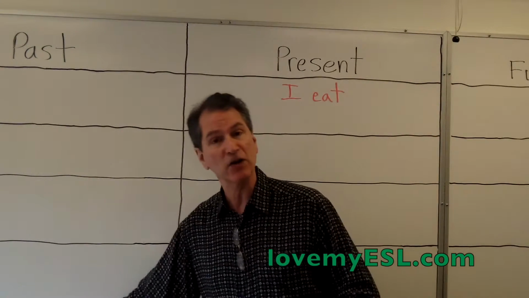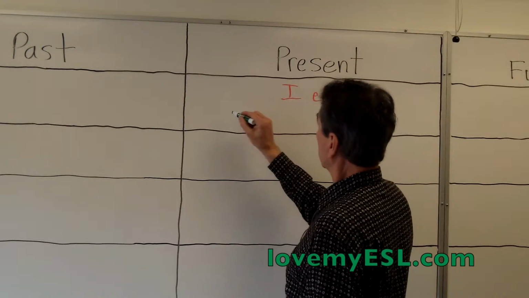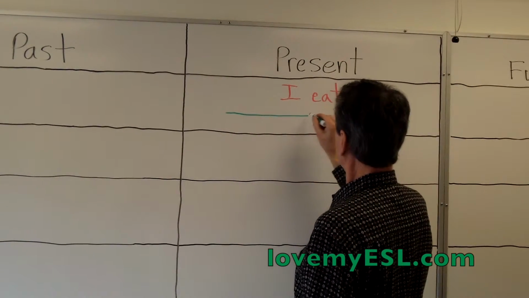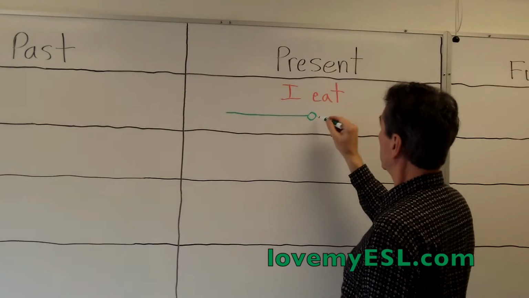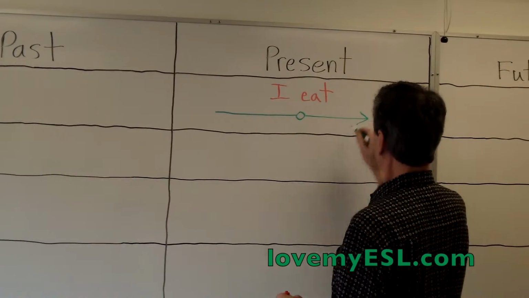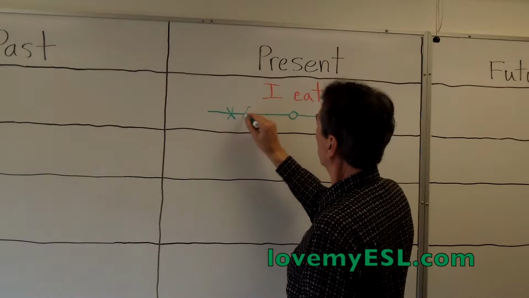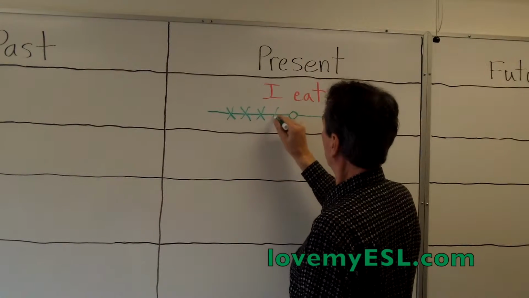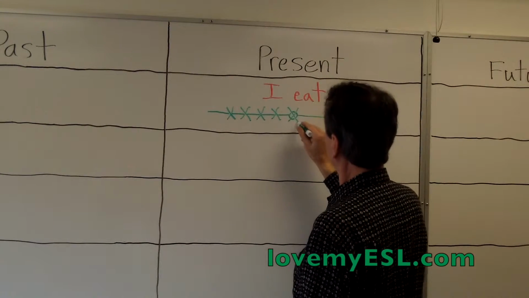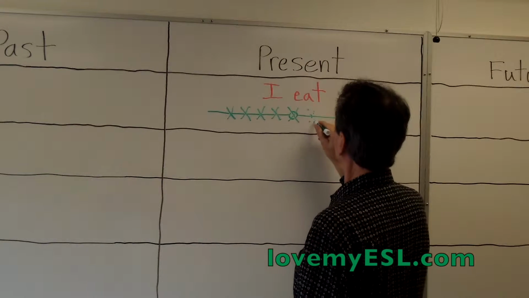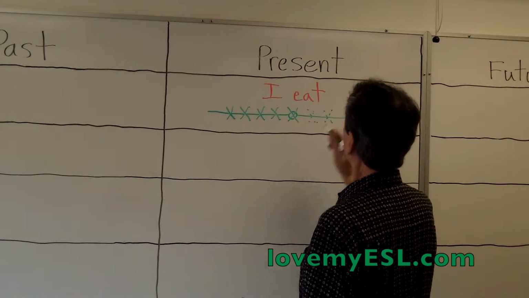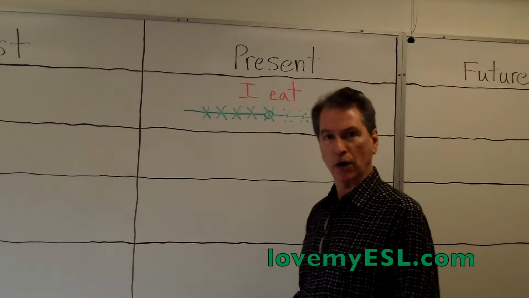Let's have a look at what that looks like on the timeline. I'll do the timeline in green here. 0 is now, and the right-hand side with the arrow is the future. I eat would be all the time, all the time, even today, all the time. Probably tomorrow, probably the next day. So I eat, on and on and on.